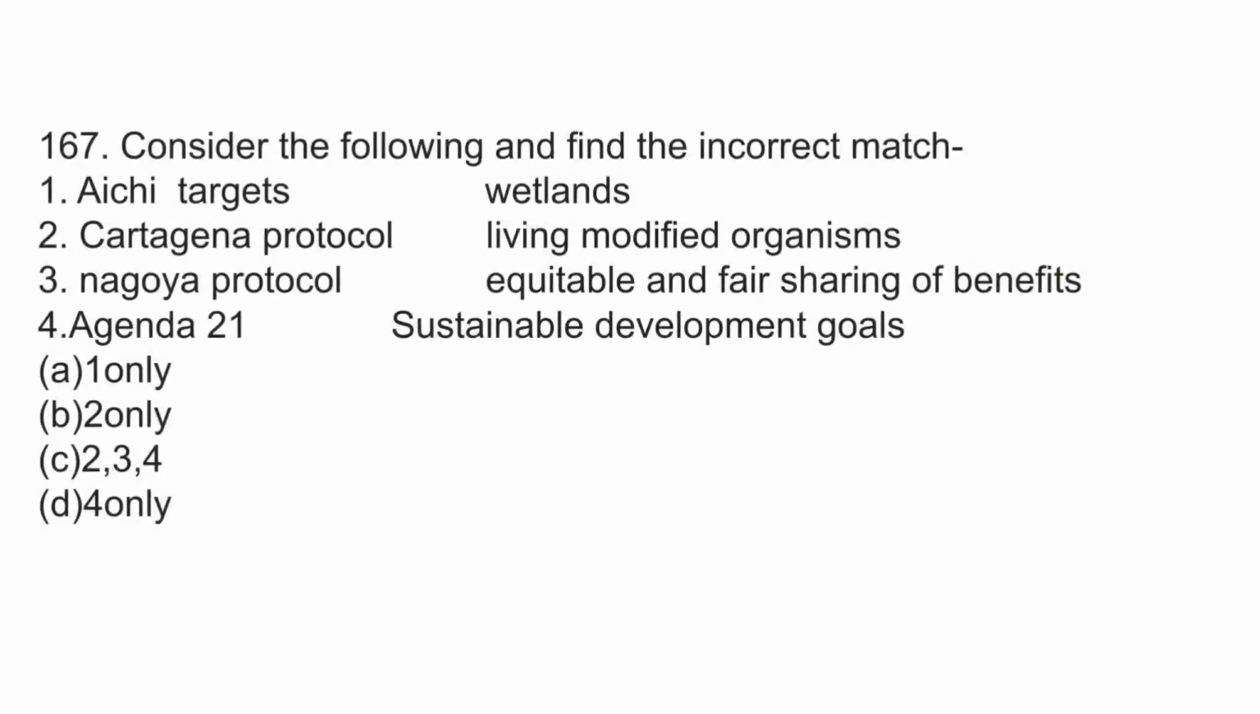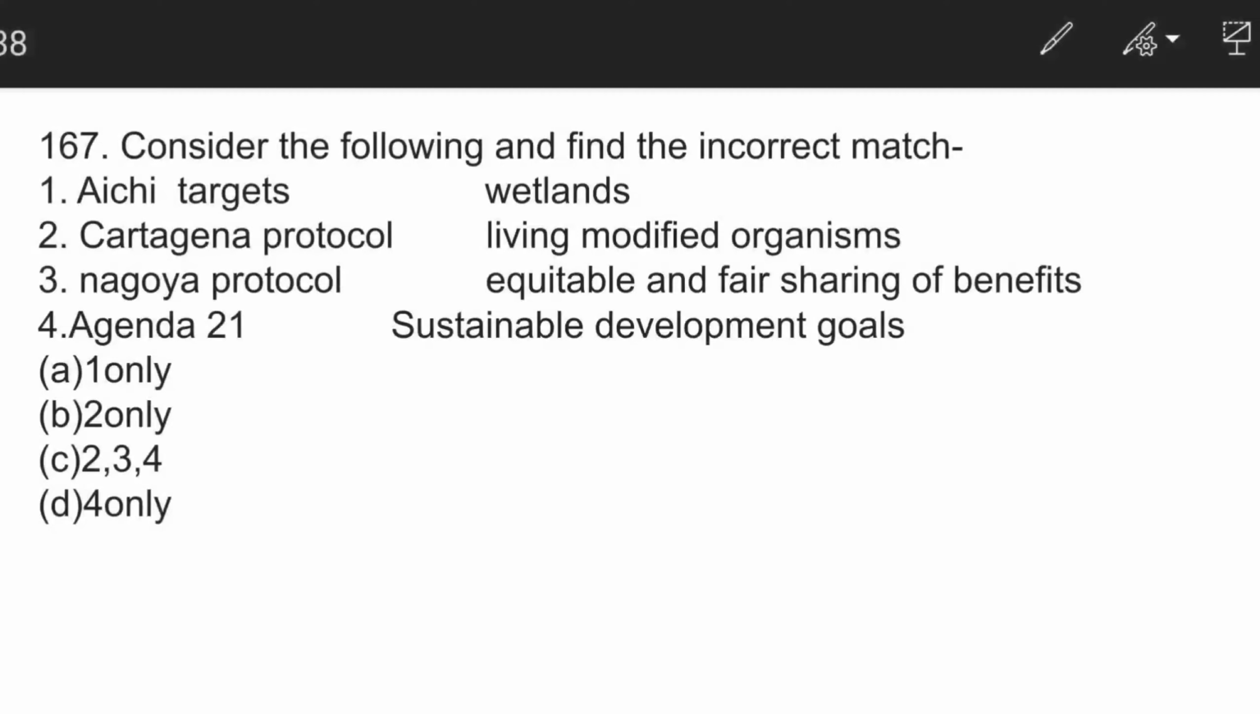The next question is, consider the following and find the incorrect match. This is a very simple question. Cartagena Protocol is related to living modified organisms. This is correct. These are certain key points which you need to remember and which will easily help you to solve the question in exams. So you have to remember this as it is. Nagoya Protocol is about equitable and fair sharing of benefits. Agenda 21 is about sustainable development goals.